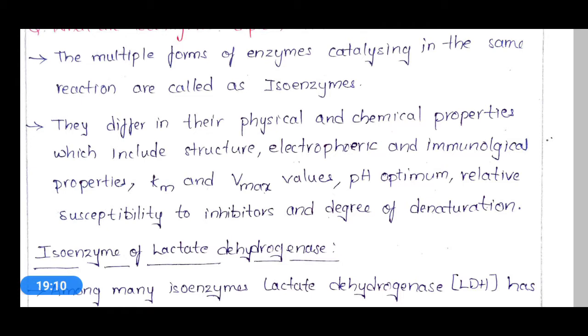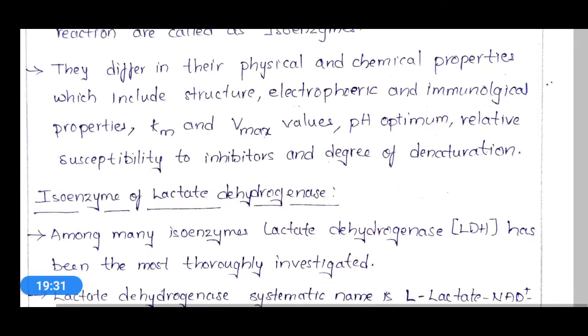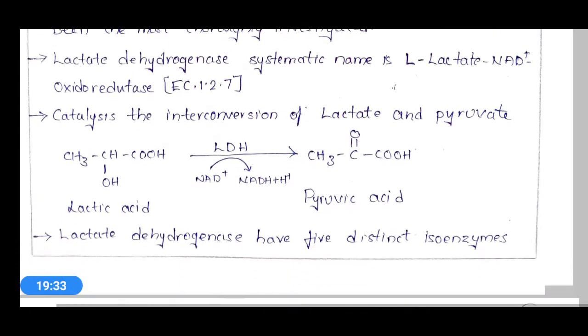That means these are different enzymes, but they catalyze the same reaction, and those multiple forms of enzymes are called isoenzymes. An example is lactate dehydrogenase. If you see the example, you can get a better idea.